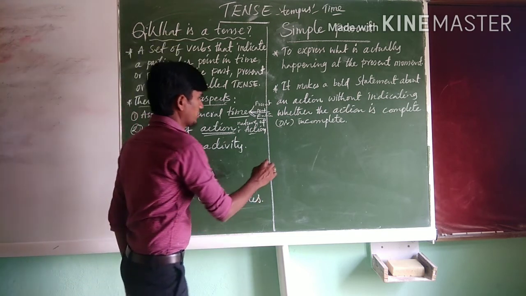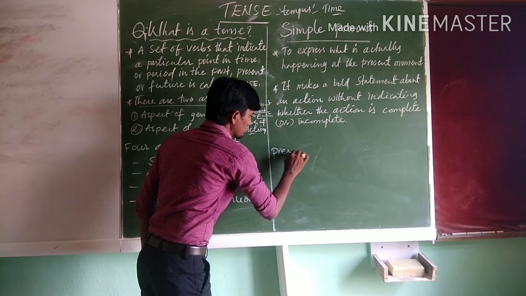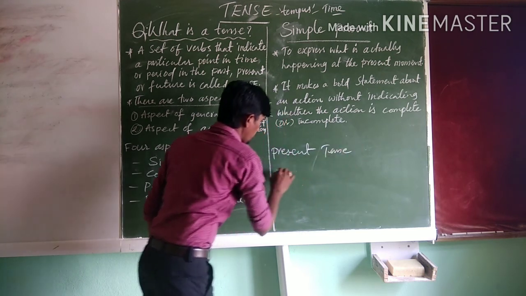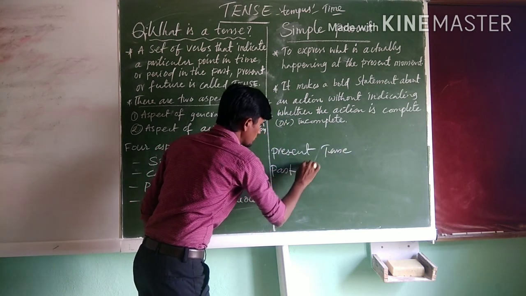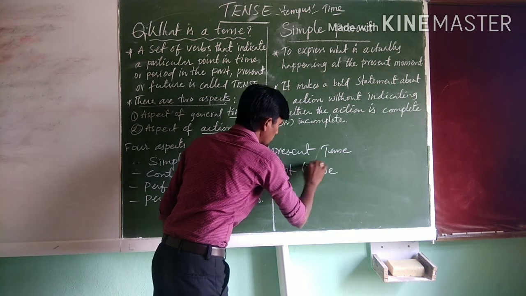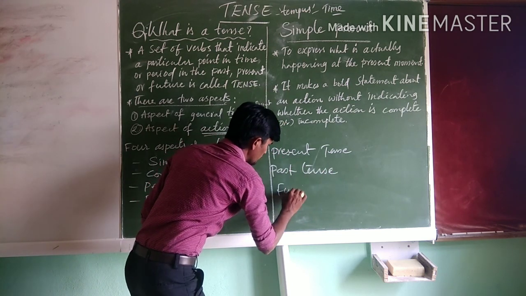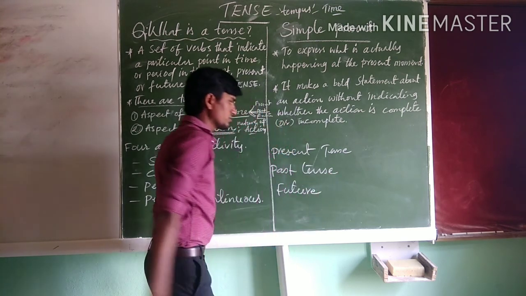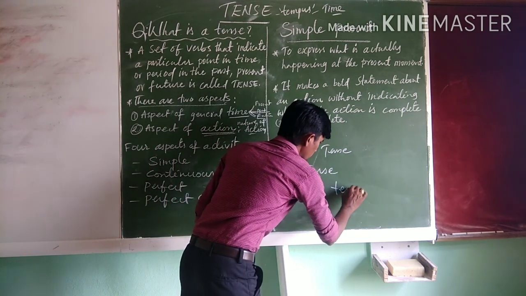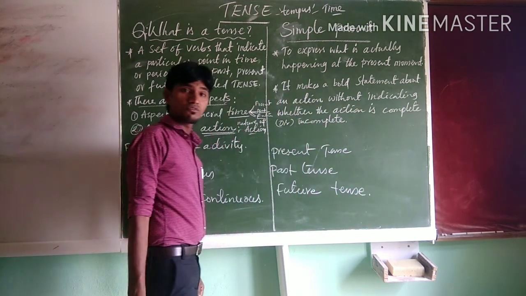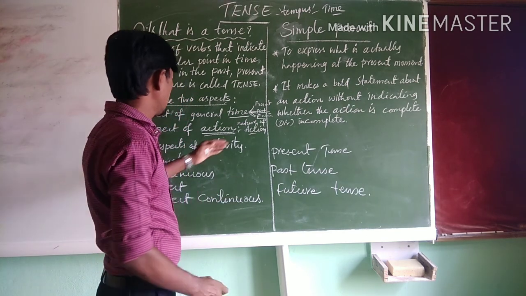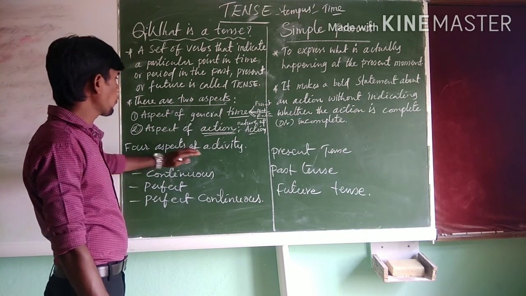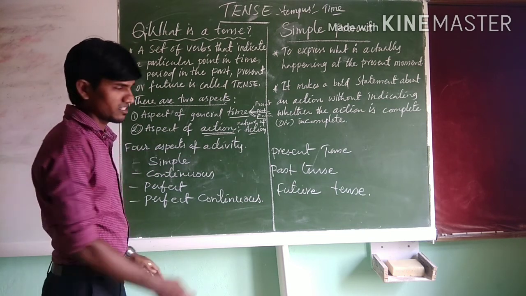That is present tense, past tense and future tense. And all these three main tenses have four aspects of activity.